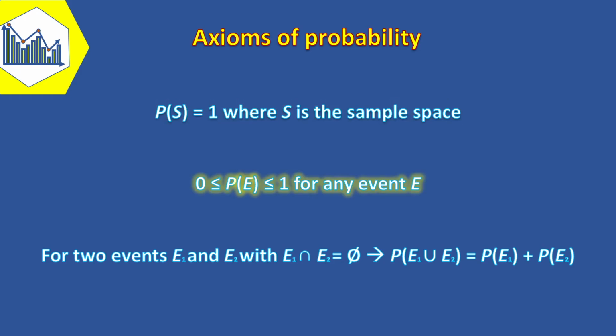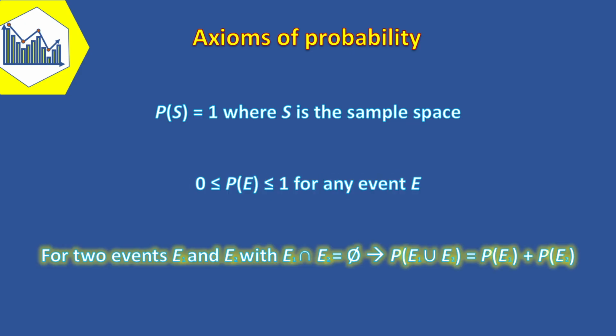This term says the probability of an event must be between or equal to 0 and 1 in any circumstances. And this term says for 2 events, E1 and E2, that have no intersection, the probability of the union of E1 and E2 equals the probability of E1 plus the probability of E2.